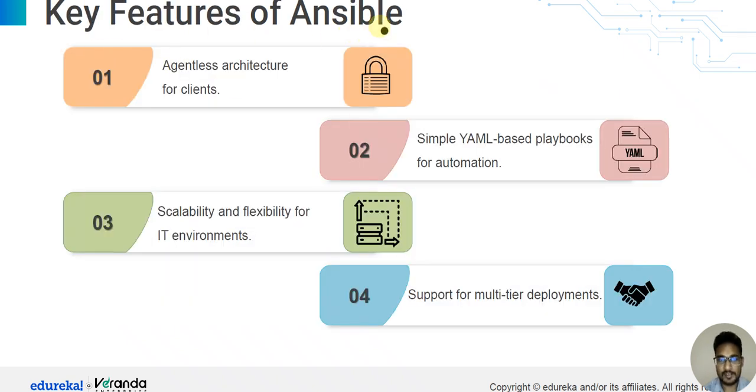Key features of Ansible. These are the four key features of Ansible. The first is agentless architecture for clients. Second is simple YAML-based playbooks for automation. Third is scalability and flexibility for IT environments. Fourth is support for multi-tier deployments. So these are the key features of Ansible.